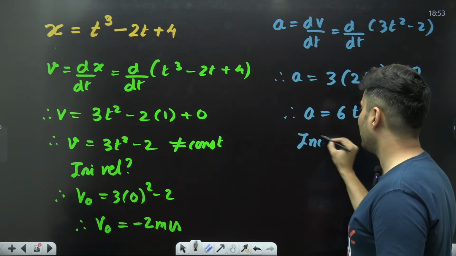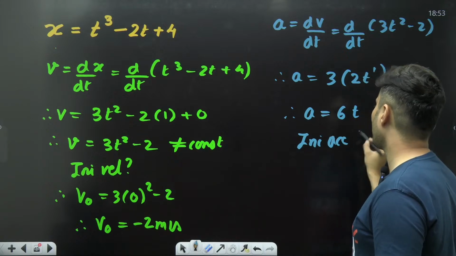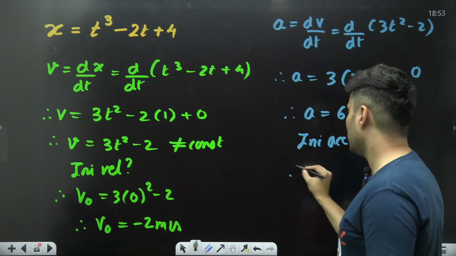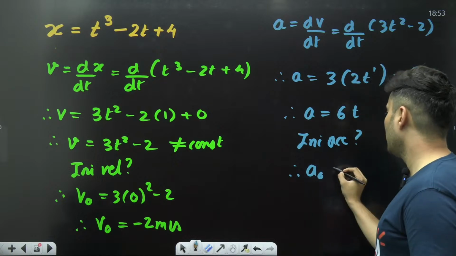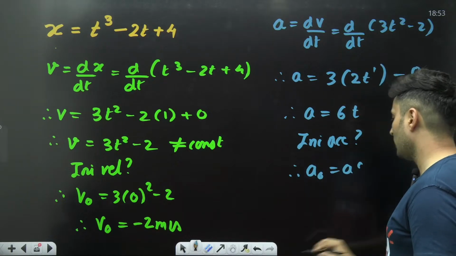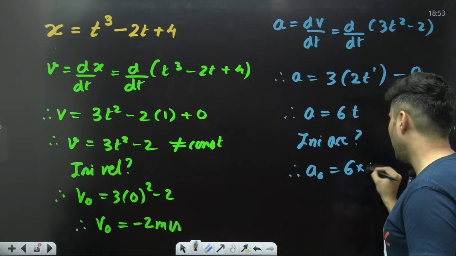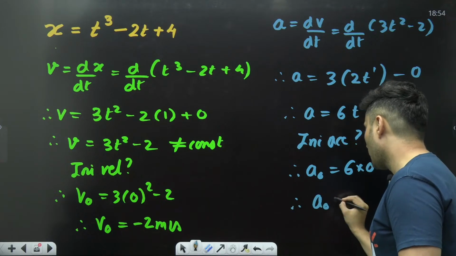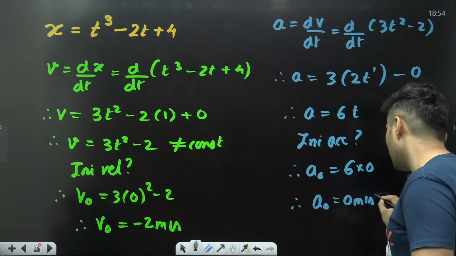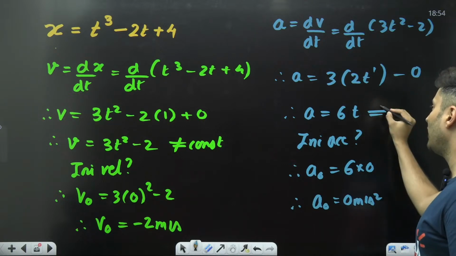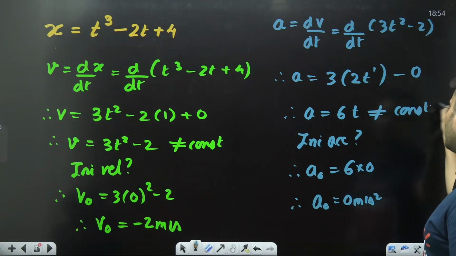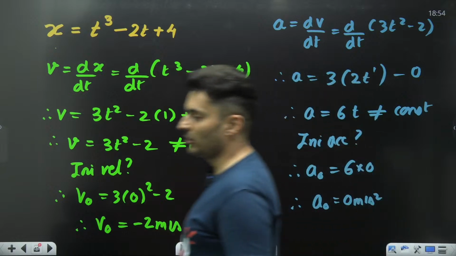If they ask you what is the initial acceleration, then you'll just put t equal to 0 over here. So it will be just 6 multiplied by 0, which is 0. So it has no acceleration initially. The acceleration picks up. In fact, even the acceleration is not a constant, like the velocity.